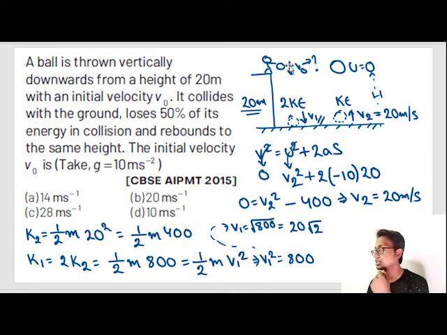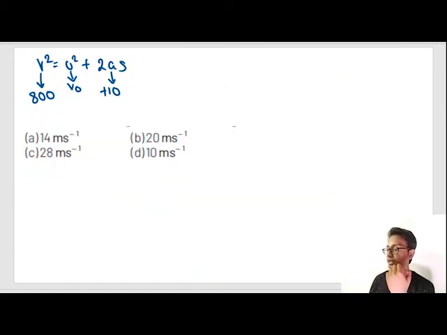When the ball is released from here, the direction of velocity and the direction of acceleration are same. So we can apply both to be minus or both to be plus. The answer will come out the same. Okay? Into S. What is S? 20. It is given as 20 meters in the question, no? So 800 is equal to V0 square plus 2 into 10 into 20.